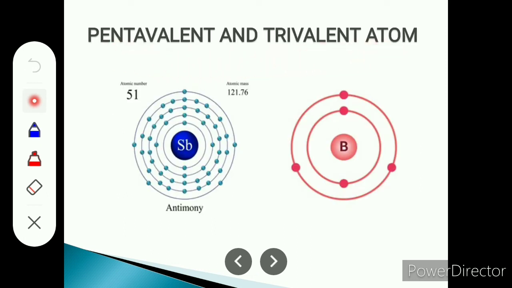Pentavalent and trivalent atoms. So for impurities, here we consider that this is the pentavalent atom, known as antimony. In the outermost orbit there are 5 electrons.